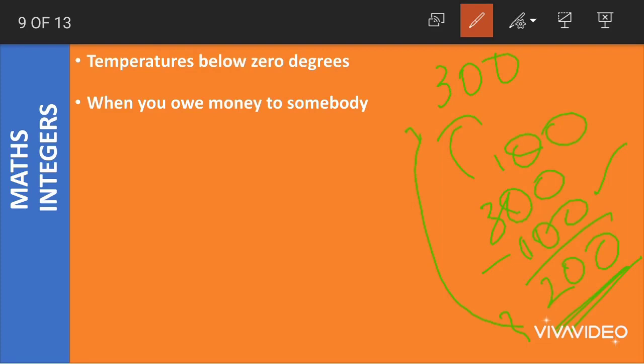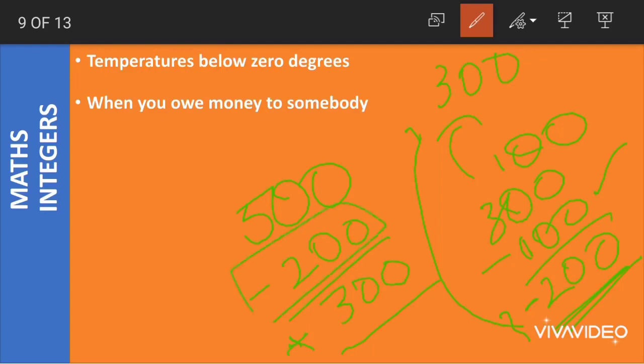So we use a negative sign before the number. We say my money is equal to minus 200, which simply means that when I receive some money, I have to pay this 200. This is not what I am having. This is what I have to give. If I receive 500, I have to give 200, right? So I'll use minus 200. Then I'll be remaining with 300.